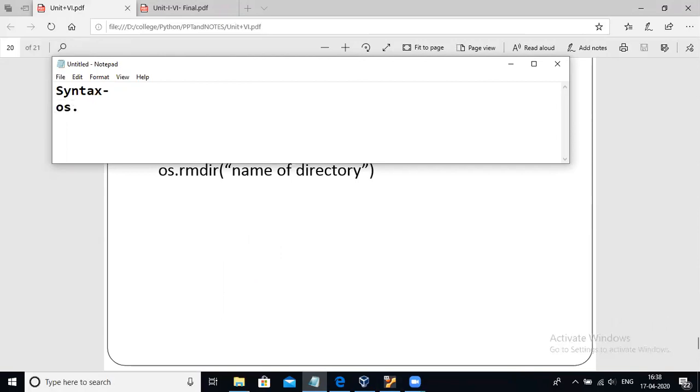OS is our package and you have to use it as package name dot method name. This is a generalized syntax to use the method. Some methods have parameters and some methods do not have any parameters, right? We will see one by one.